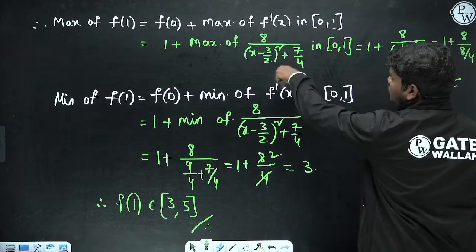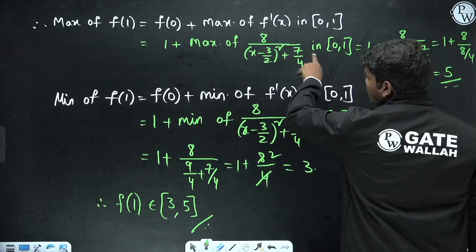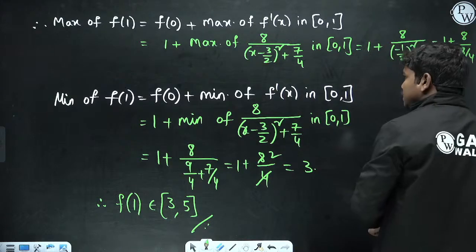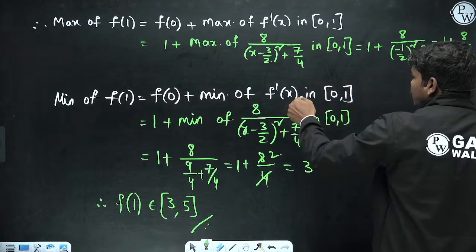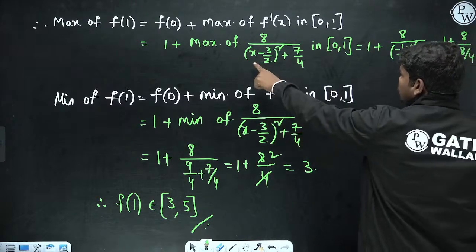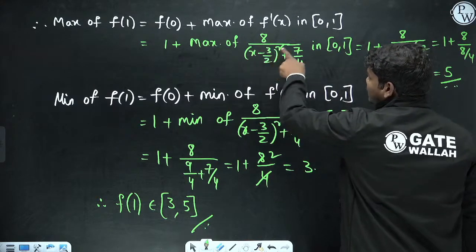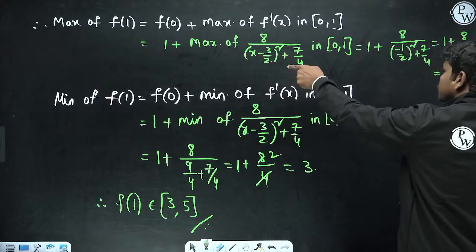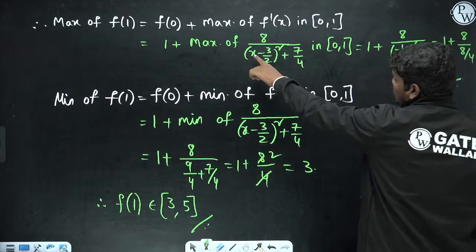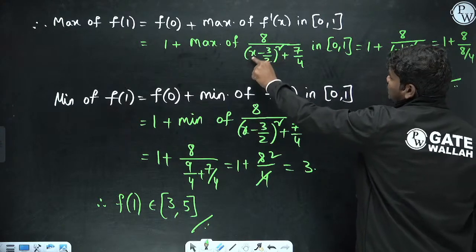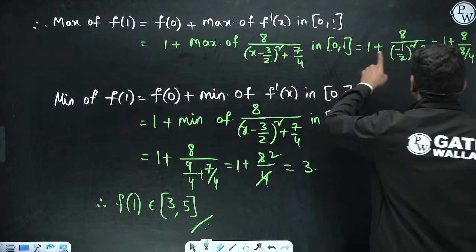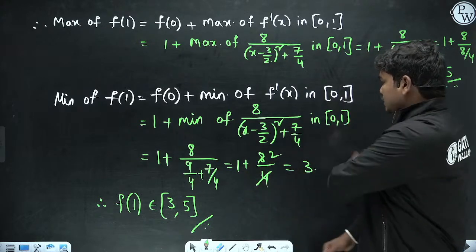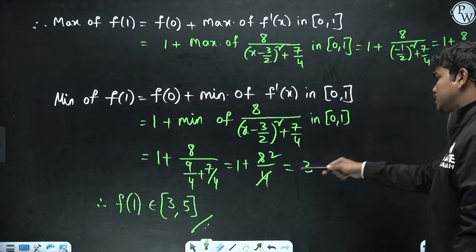So that's why if x minus 2 has to be, let us check the values once again here. If this function has to be maximum, then this has to be minimum. If this has to be minimum, then this term has to be minimum. Okay, so x minus 3 by 2 should be as much minimum as possible. Okay, so let us suppose if you keep on increasing x, then this function will keep on increasing. So if you keep x is equal to 0 here, you need minimum, right? So you need minimum value of this. So maximum value that you can put is 1. So 1 by 2 whole square 5. This is fine. So if you put 0, 9 by 4 plus 7 by 4, 16 by 4. So that is 4. This is 2, 3.